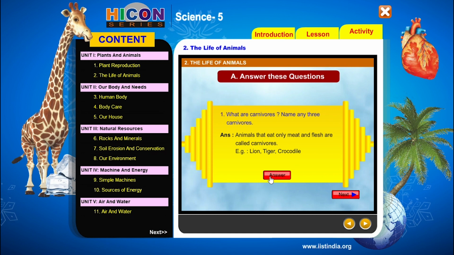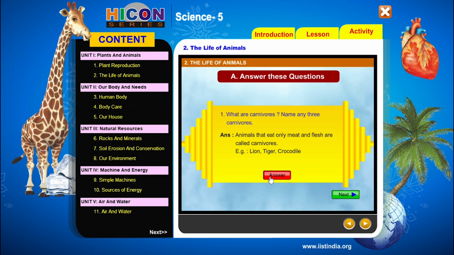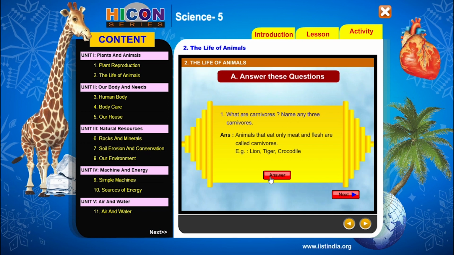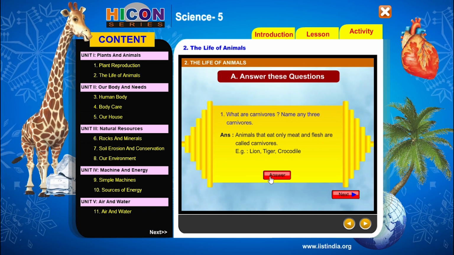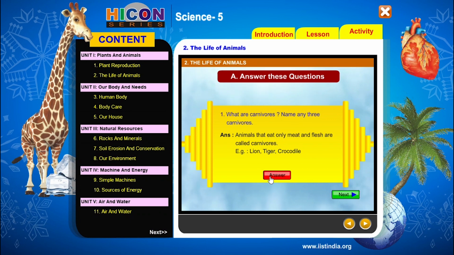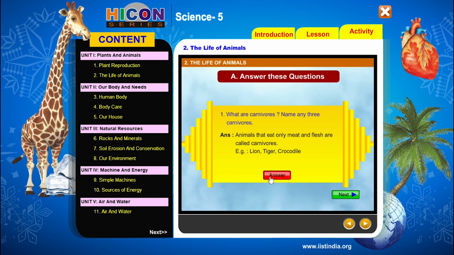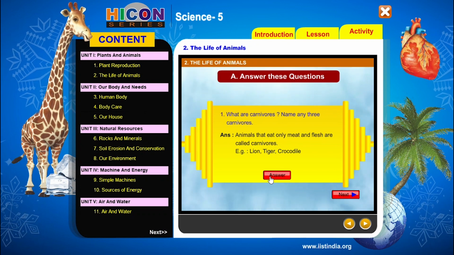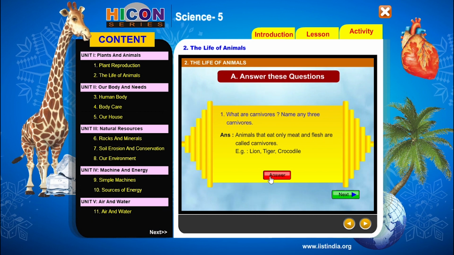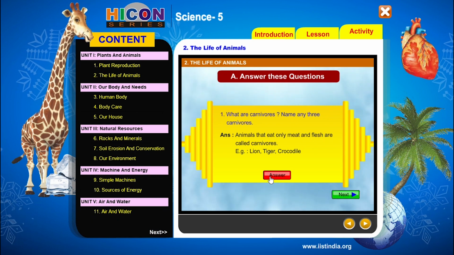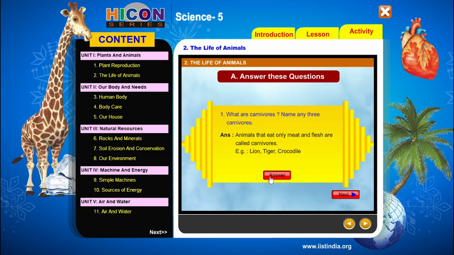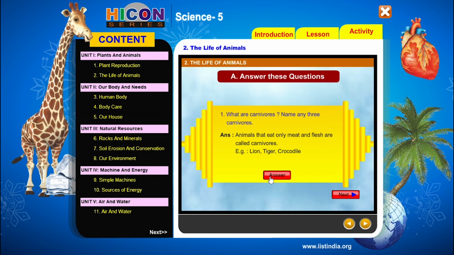Children, we have discussed already that these carnivores have a special arrangement in their teeth. That means they have long, pointed, sharp teeth. These teeth are helpful for these animals to tear the flesh and to eat the flesh. And they also have strong claws and sharp nails. These strong claws and sharp nails help these animals to hold the flesh of their prey while eating the flesh. Their claws and nails are also helpful in killing the prey.